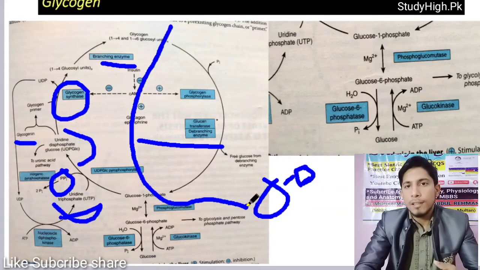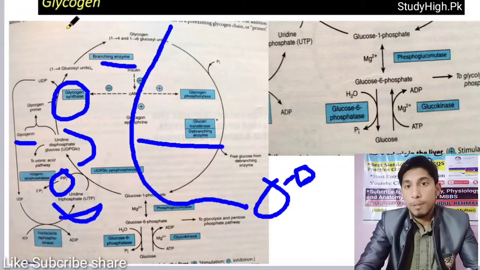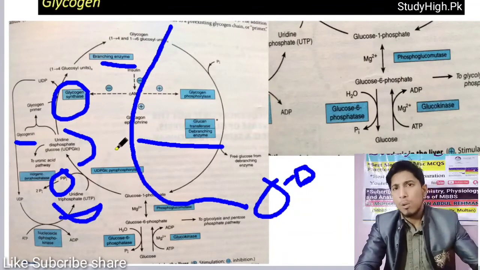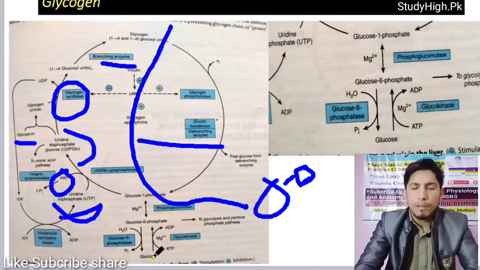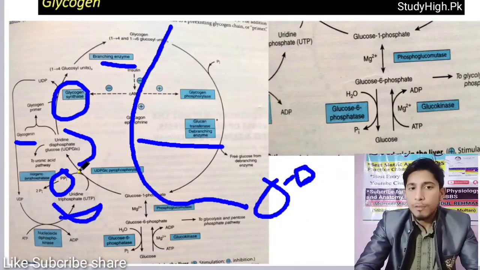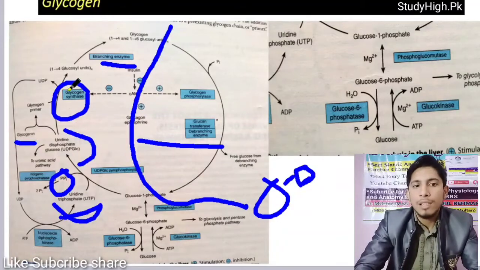We are not going to discuss it in detail in this lecture because glycogen has a separate chapter which we will discuss in second year. But I want to show you how this process is happening in the human body. Glucose is converted into glucose 6-phosphate, glucose 1-phosphate, uridine diphosphate glucose by using an enzyme, glycogenin, that forms a primer for glycogen synthesis.